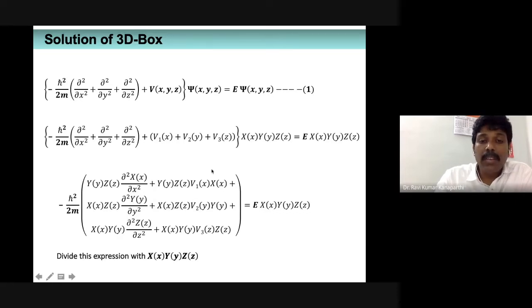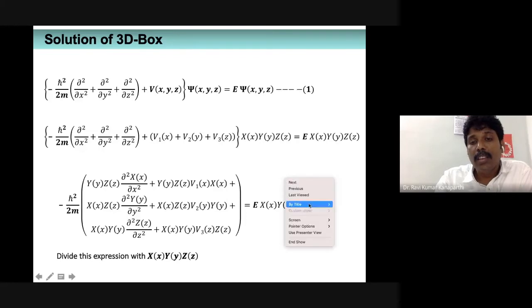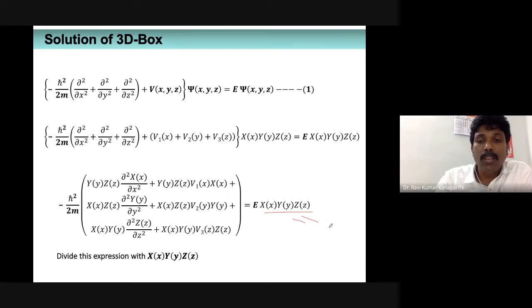Then this particular term becomes V1(x). When it comes to here, X(x) and Z(z) are there, right? So therefore 1 over Y(y) will come. But here you have X(x) and Y(y), and as a result, what we get is 1 over Z(z). On the right hand side, since we are dividing the entire thing with the same factor, it is going to be 1.